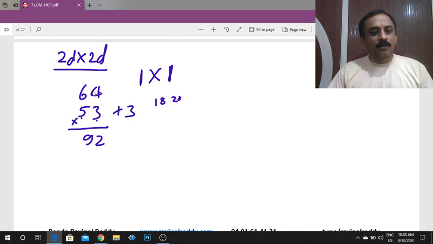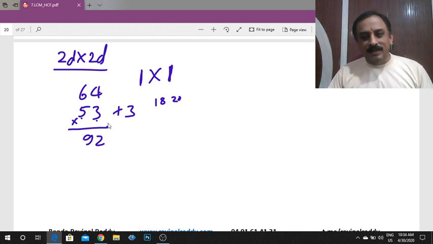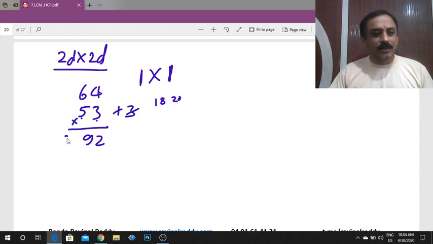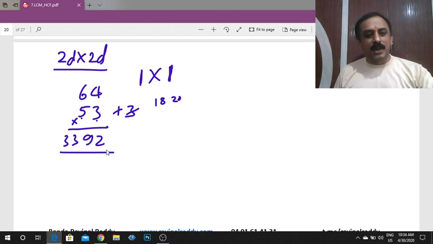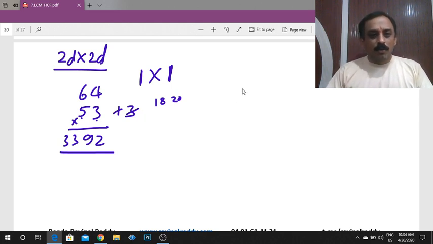Finally, straight line. Find the product of the two unit digits. 6 into 5 is 30. 30 plus 3 is 33. So the answer is 3392. This is the simple method, the easiest method, for any two digit number multiplied with another two digit number. One more example.